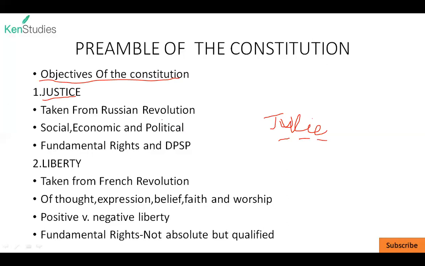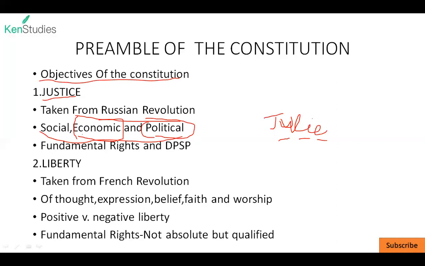So the word justice has been taken from Russian Revolution. The preamble provides for social, economic, and political justice. So under the social justice, there are certain special provisions for children and women under Article 15 and 16 of the Constitution. Whereas the economic justice, there are right of living wage under the directive principle of state policy. And under the political justice, there are reservation of seats for women and SC/STs.